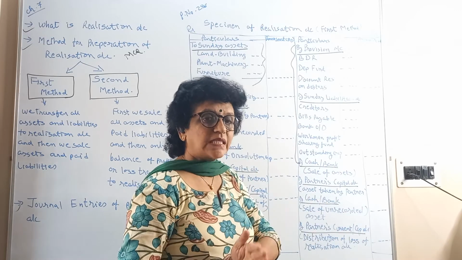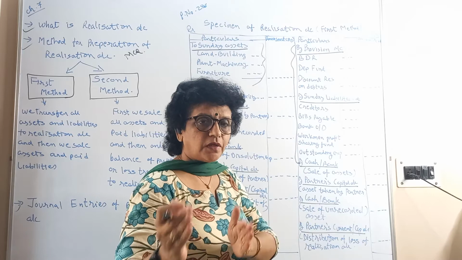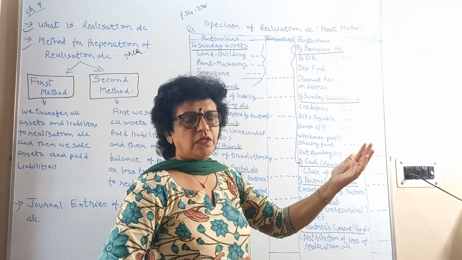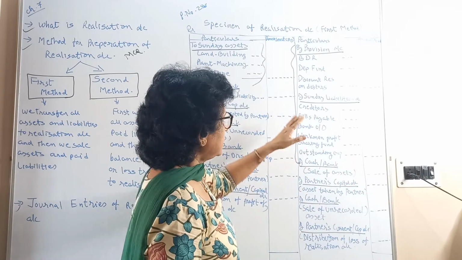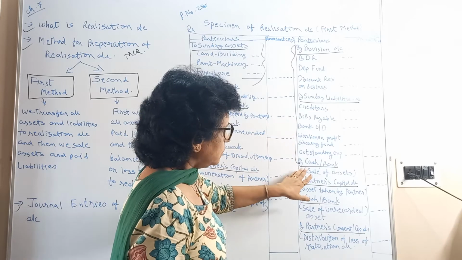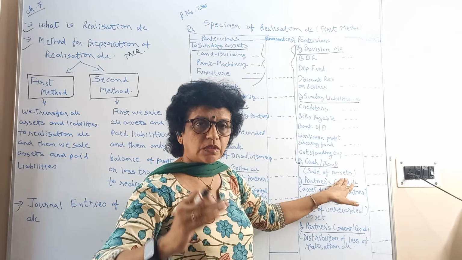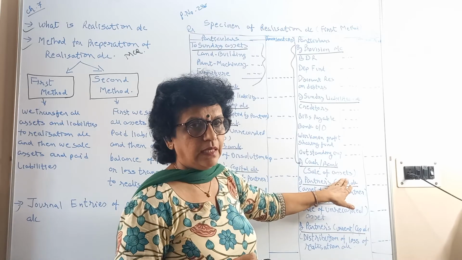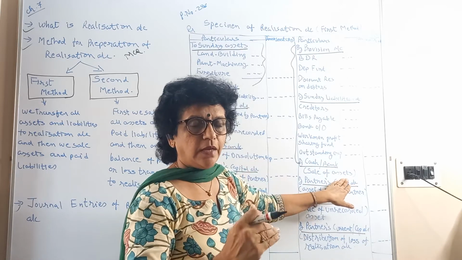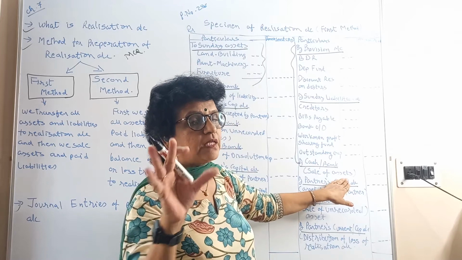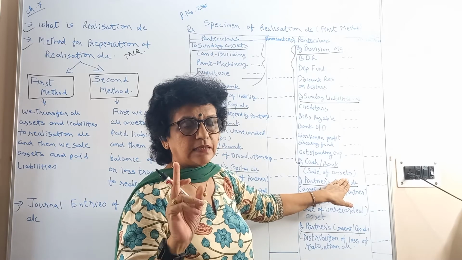Now we have to sell. Assets are meant for sale. If you get money, then only you can pay money. So the next entry is that we are going to sell the assets. When you sell all assets, cash will be realized, so cash account debit. Now everything is at one place, that is the realization account.